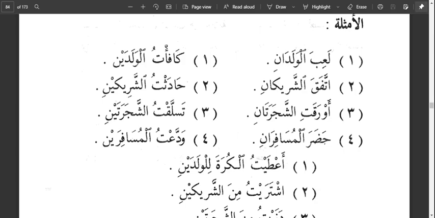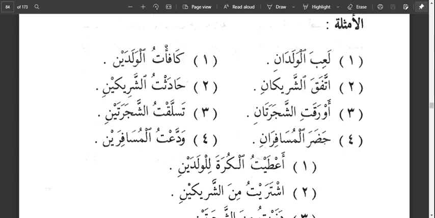Hadarul musafiron, the two travelers arrived. So al musafir is the singular. Adding alif and nun, we get our muthanna, and the alif is indicating that al musafiron is in reference state. And then looking at the sentence, al musafiron here is the fa'il, the performer of the action hadara.